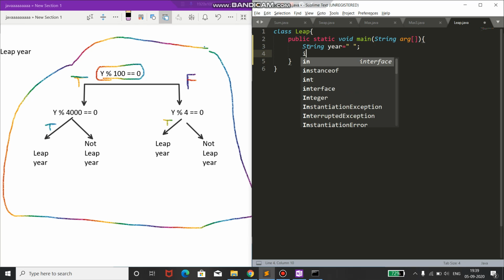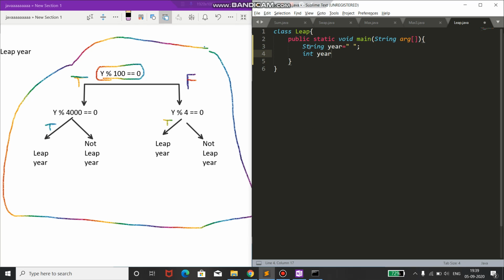Now in int year, this can't be the same, so I'll store the result in this, and this is the year. I'm taking the example of 2020, that is this year presently.